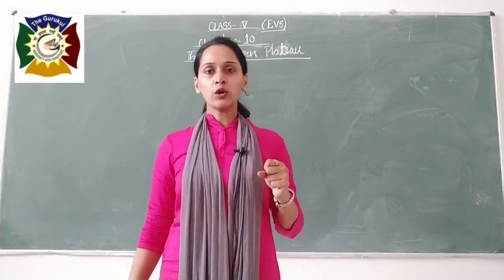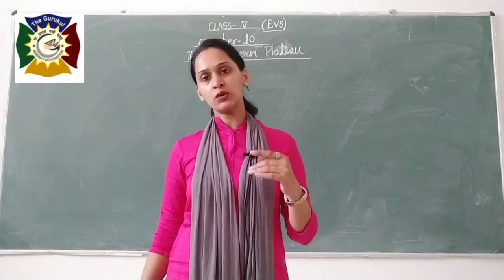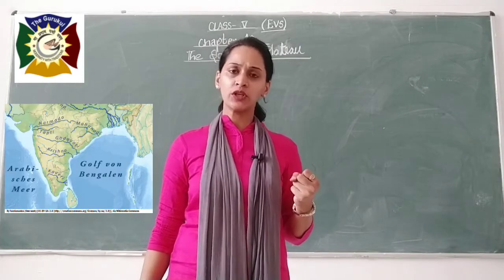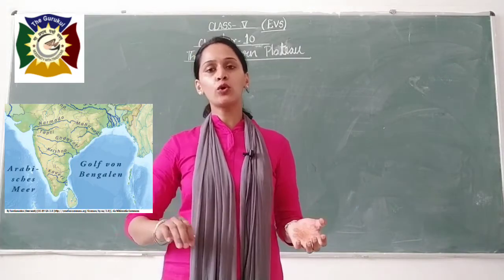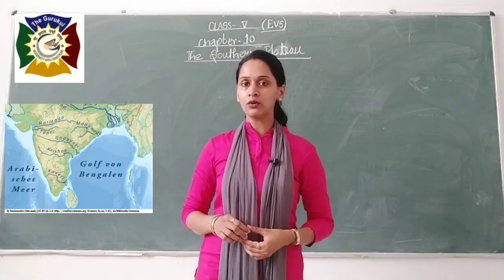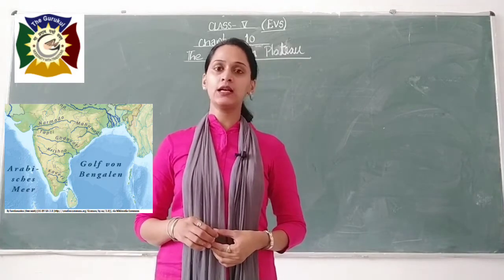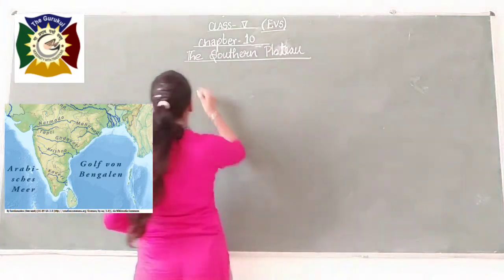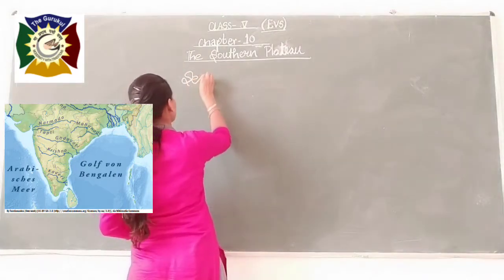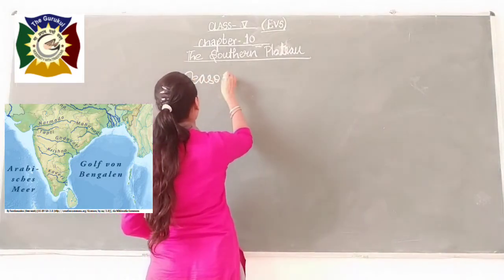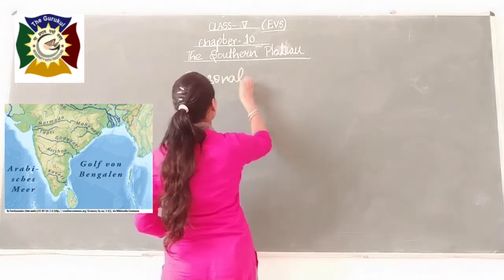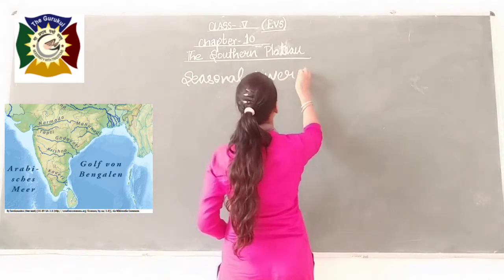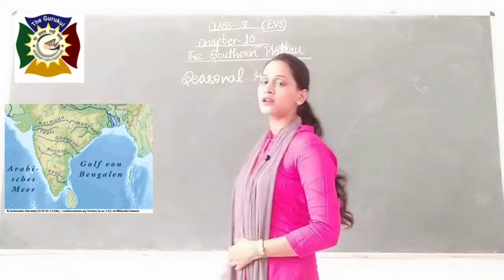Earlier I told you about Mahanadi, Krishna, Kaveri, Godavari. These rivers originate from the Western Ghats, go to the east side and fall into the Bay of Bengal, and these are known as the seasonal rivers.